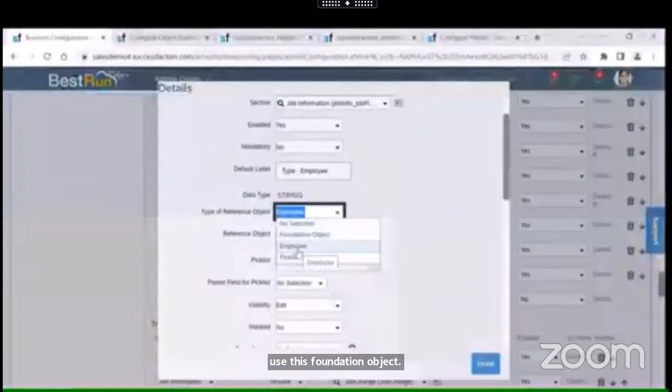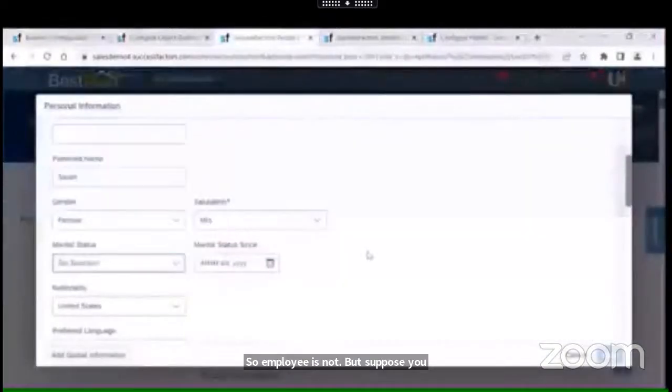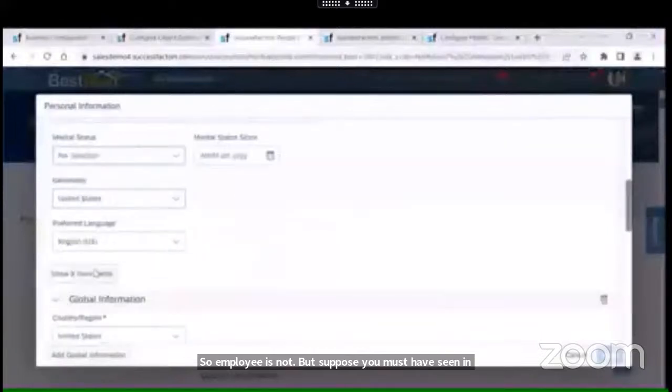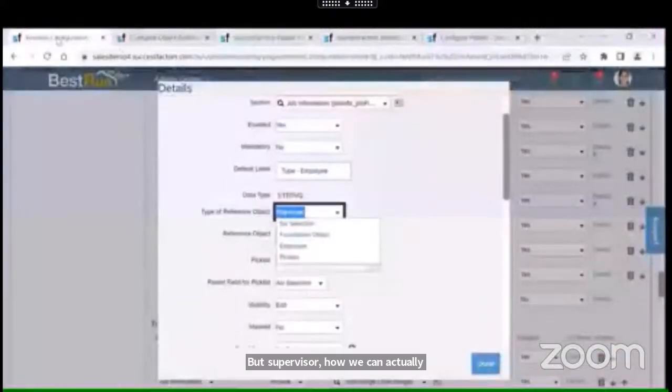So employee is nothing but, suppose you must have seen in the job information, there is something called supervisor, right? How can we choose the employee from that field? If we choose any employee, their data will come up and we can choose.